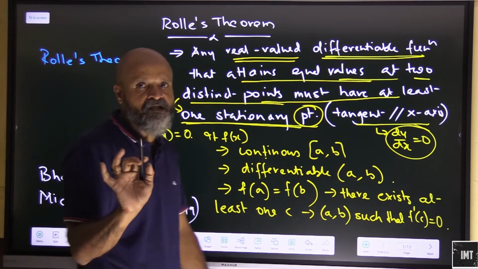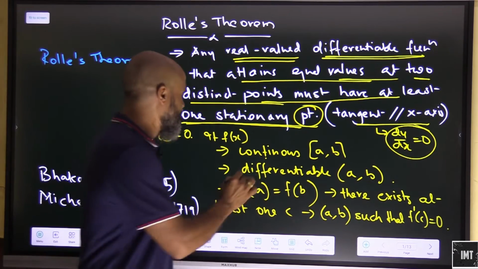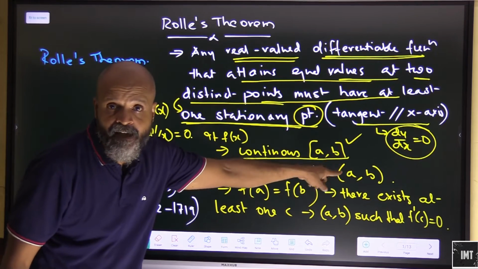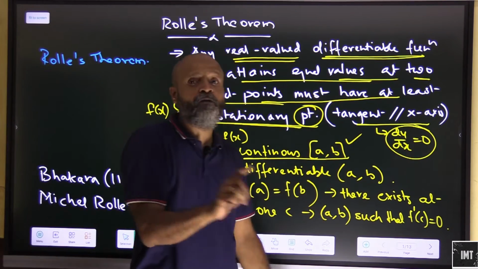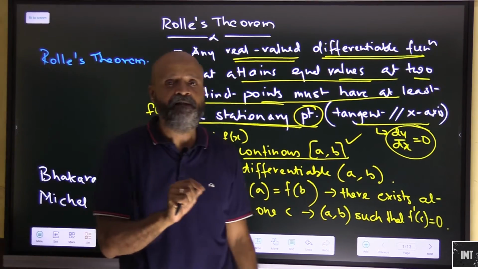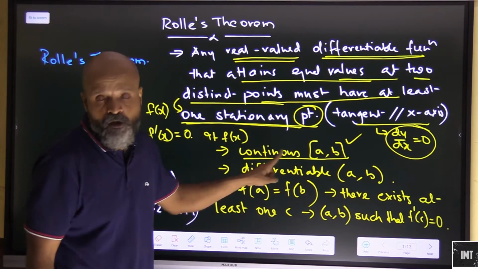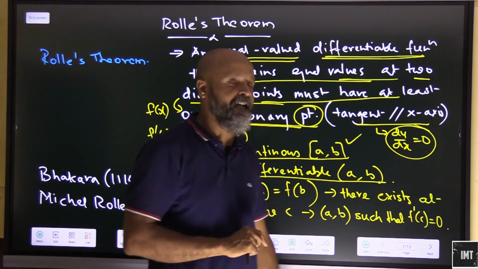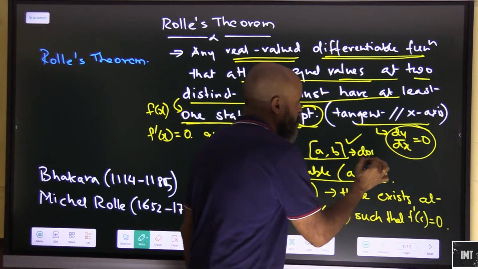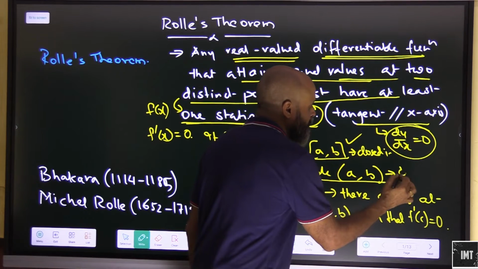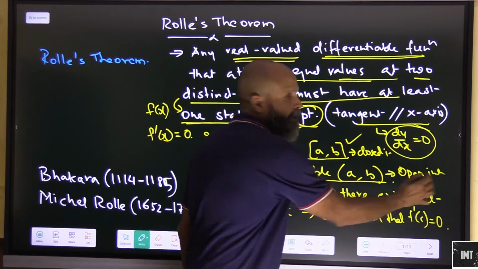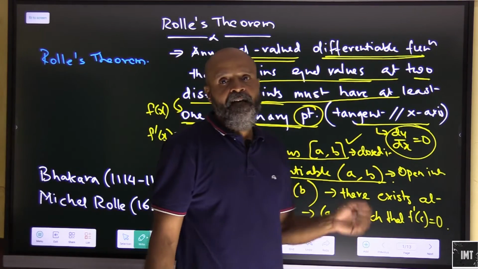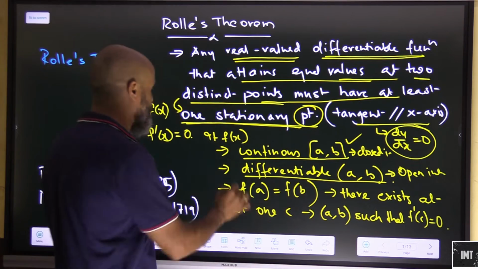So what are the essential constituents of Rolle's theorem? It should be continuous in the closed interval [a, b]. We have to be very careful about the closed and open intervals, which we have covered in relations and functions. So it should be continuous in [a, b]. It should be differentiable in the open interval (a, b). This is the closed interval, and this is the open interval. And f(a) should be equal to f(b). So these are three conditions.